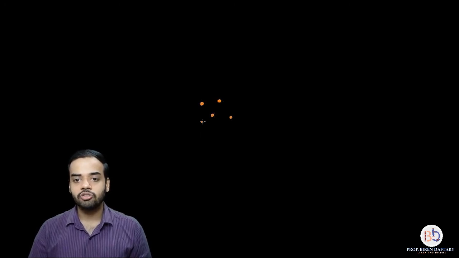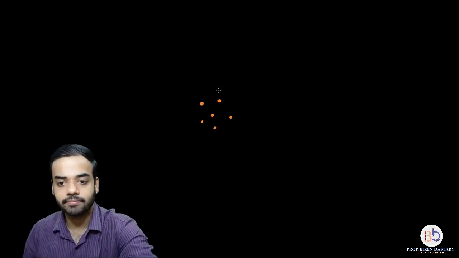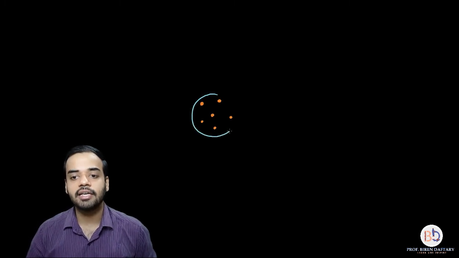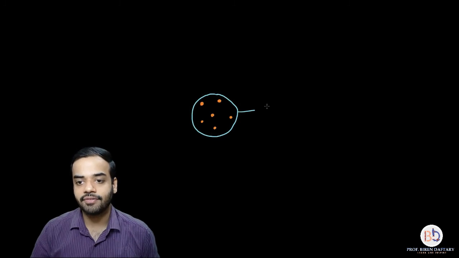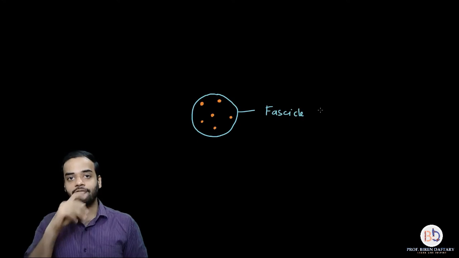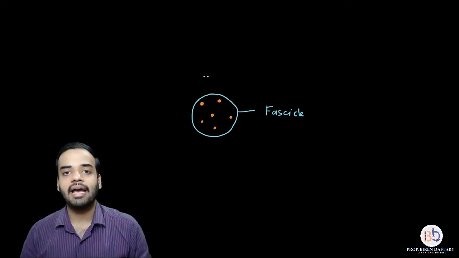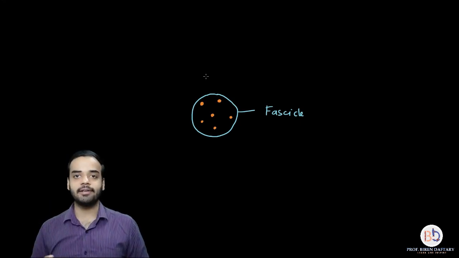This circular structure which I am drawing is called a fascicle, F-A-S-C-I-C-L-E. A fascicle is a collection of many neurons together. Imagine many neurons parallel to each other, all together in a bundle. That bundle is called a fascicle.